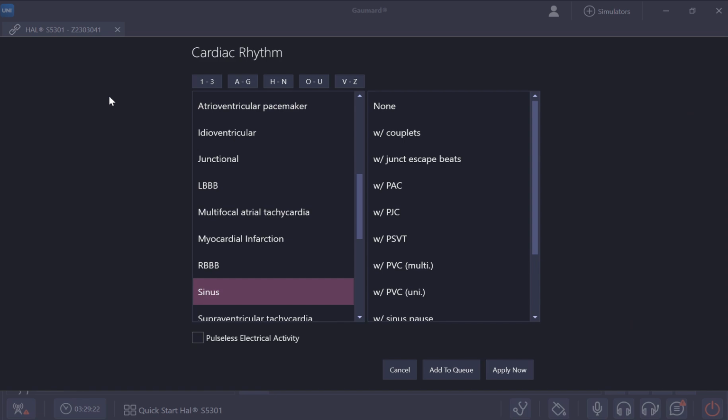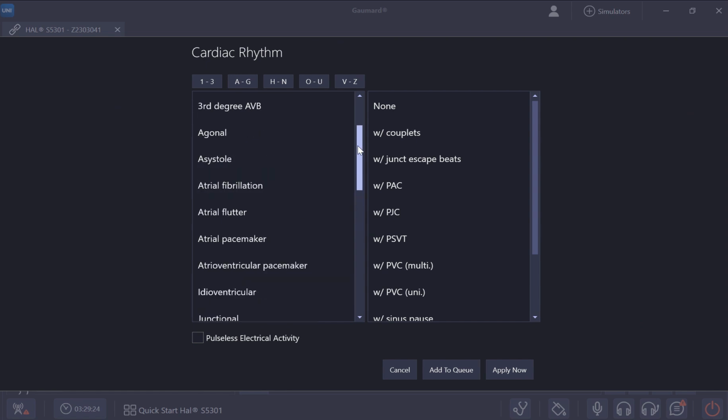So we're just going to go up into cardiac rhythm and then you'll get a long list of all the different possibilities. So I'll just slowly scroll down.